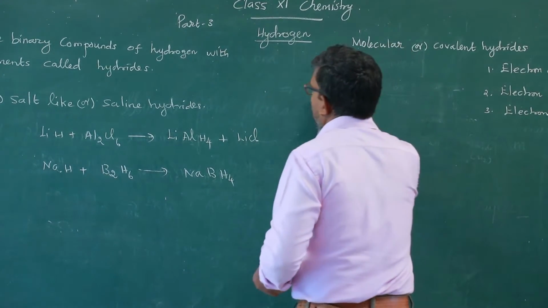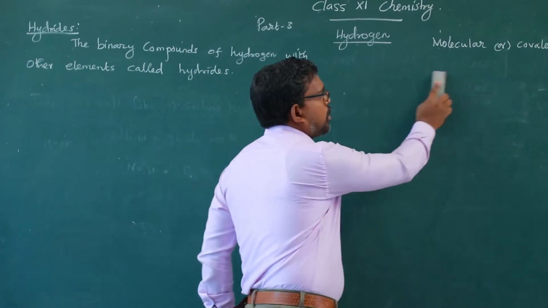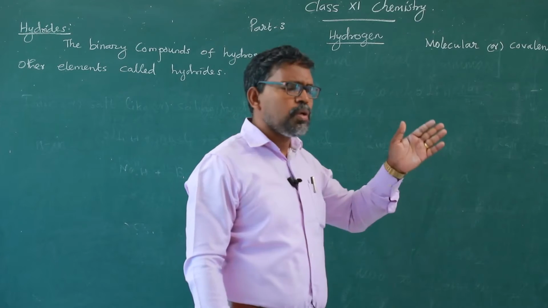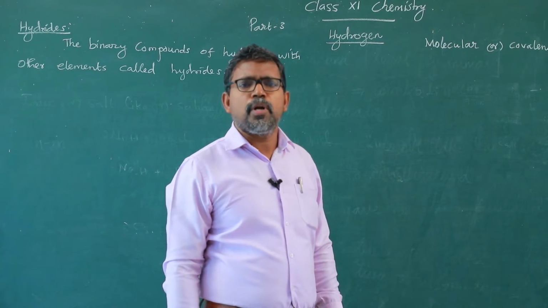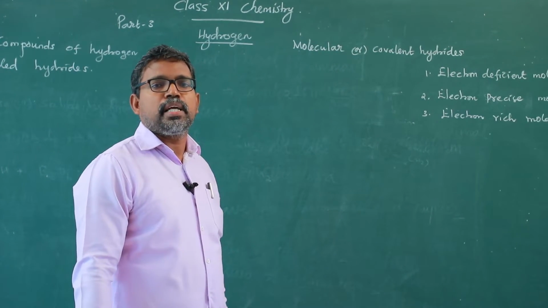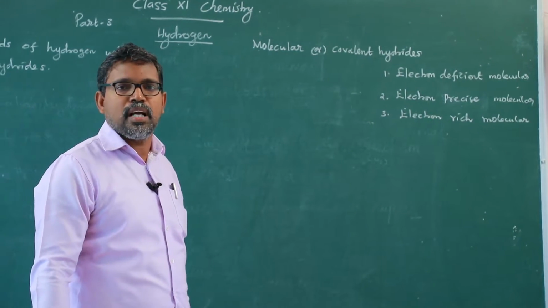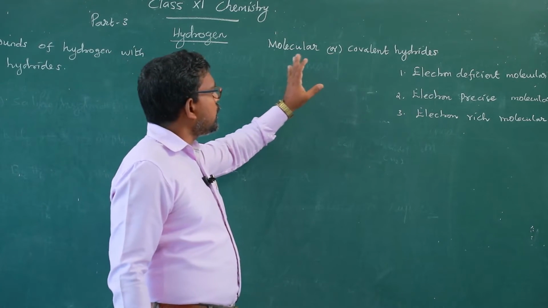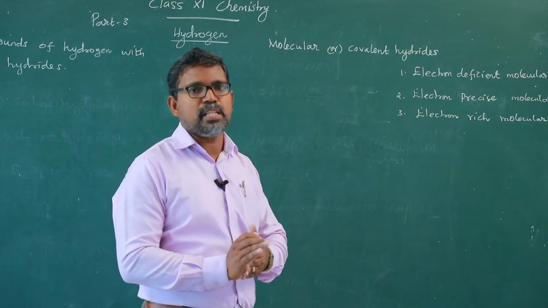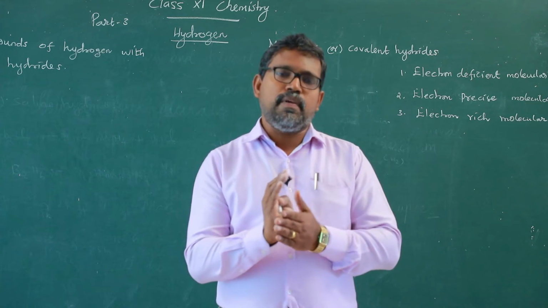Next we are going to discuss the second category, molecular or covalent hydrides. What are molecular hydrides or covalent hydrides? Molecular or covalent hydrides are mostly formed from the p block elements, group number 13 to group number 17. Noble gases are less reactive or inert, therefore they do not combine with hydrogen. So these are highly electronegative elements.